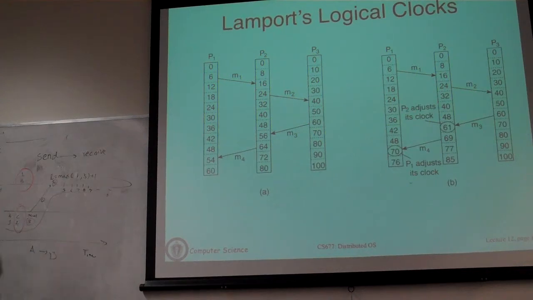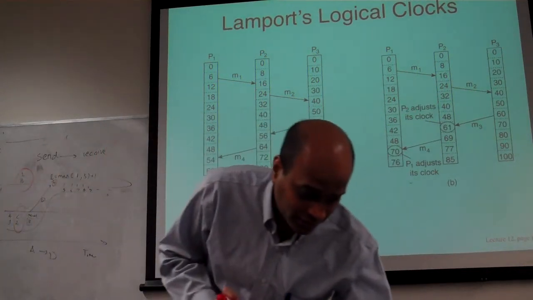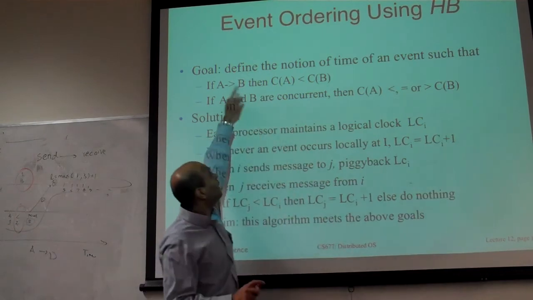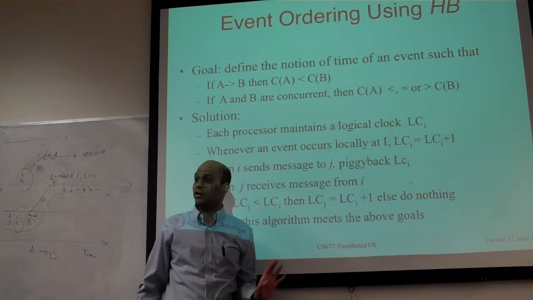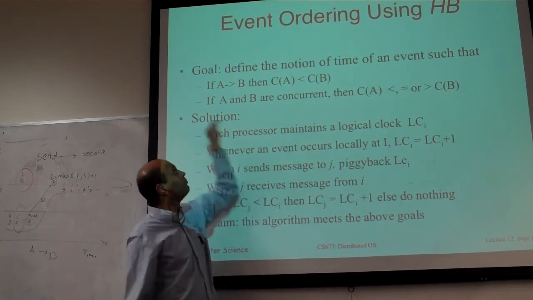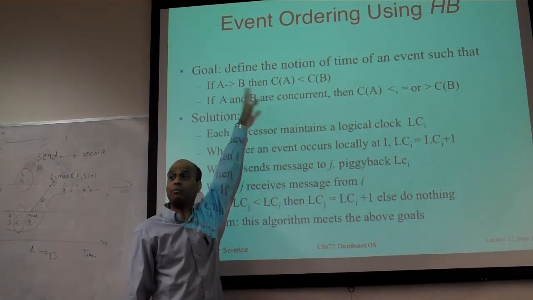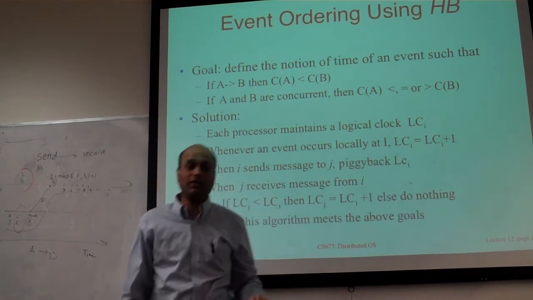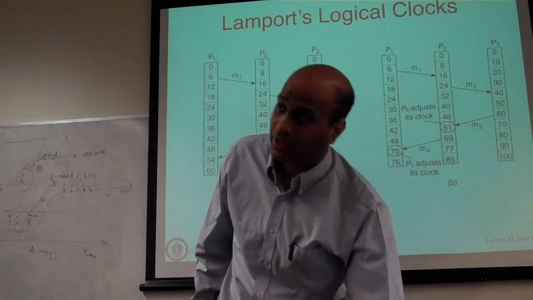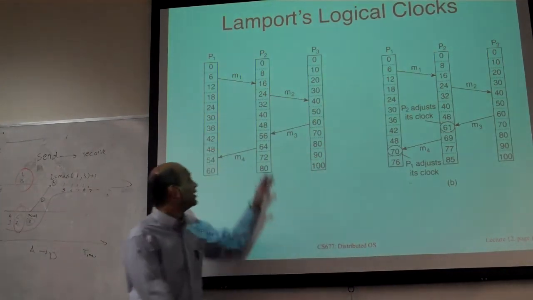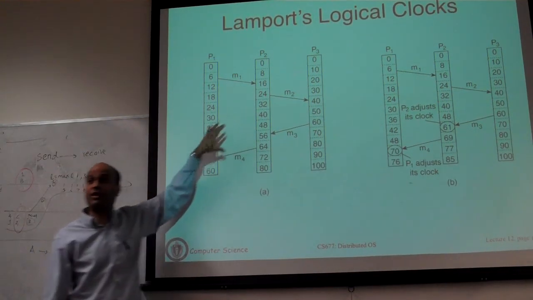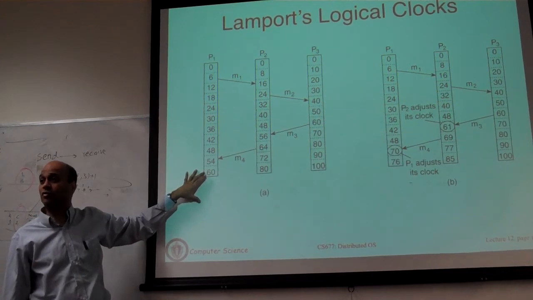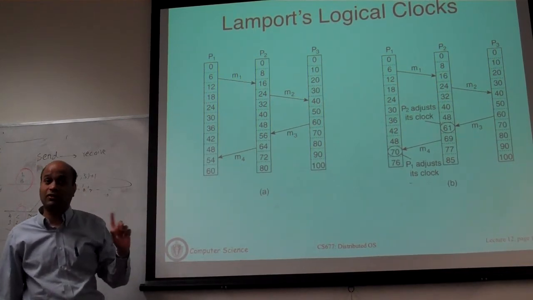So remember what we are trying to do here. If A has happened before B, then we want the clock value of A to be less than the clock value of B. This is the implication in this direction. And the claim is that we have actually achieved that property. If you take any event that has happened before any other event, the clock value there is less than the clock value here. This does not say the reverse.